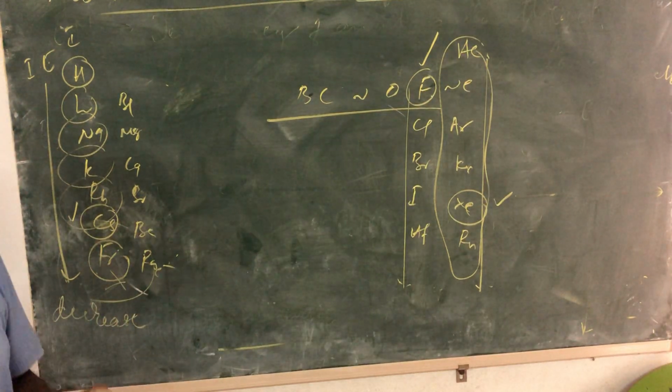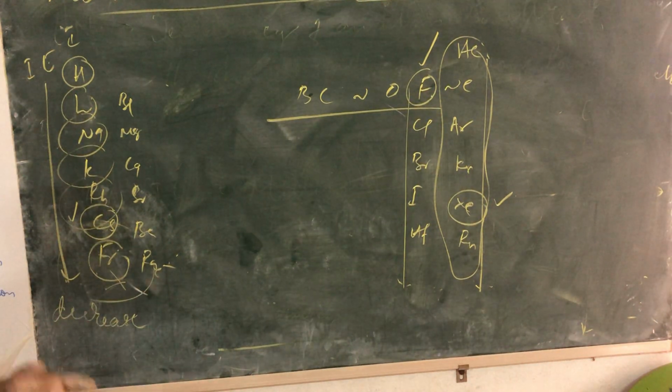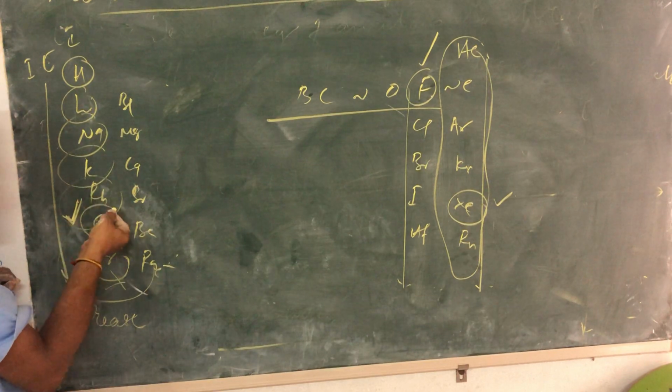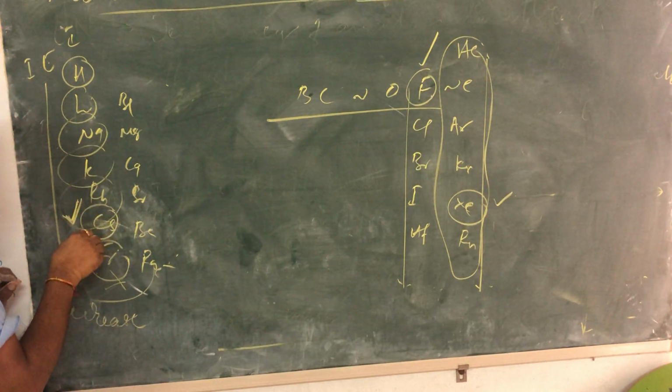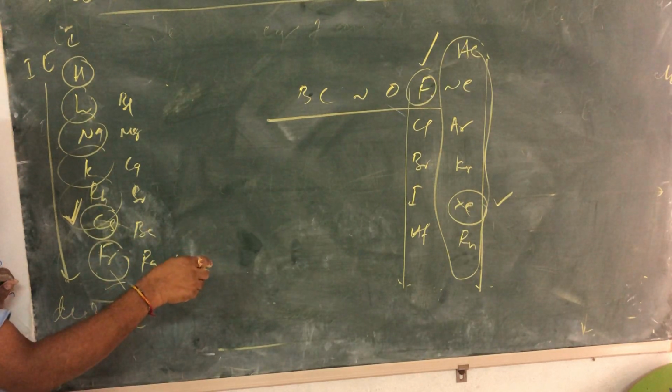Now ionization energy is what? It is the energy required to remove the electron. Now, which is having the least ionization energy? Cesium. Because it is the biggest atom, you can easily remove the electron.